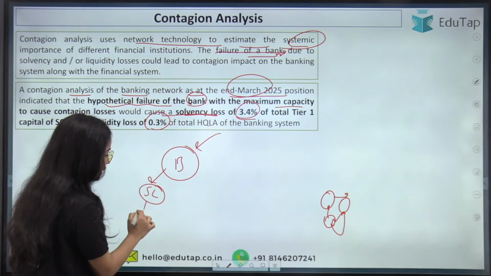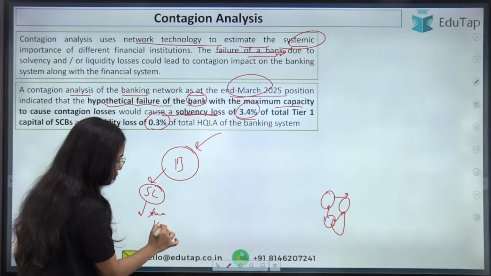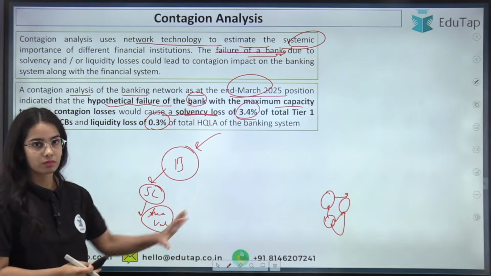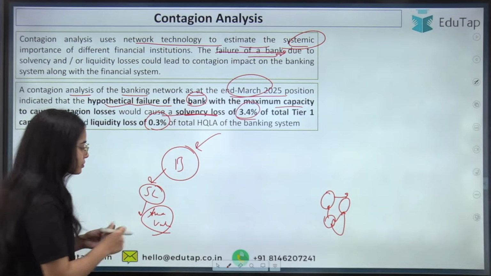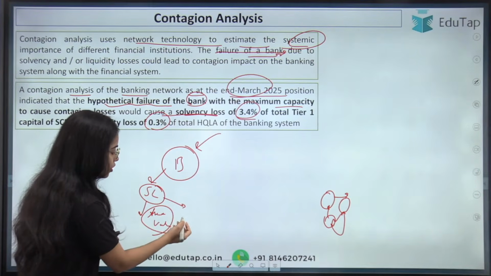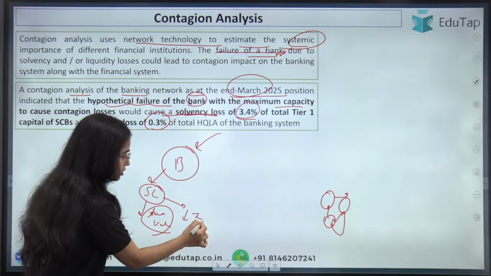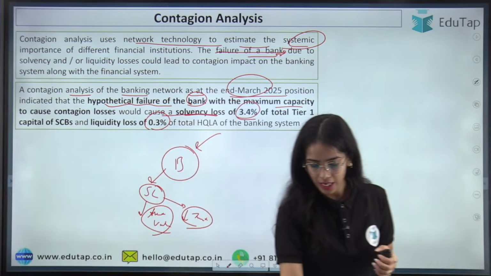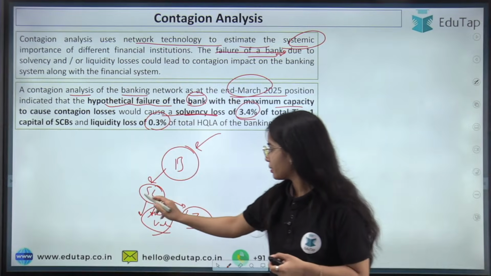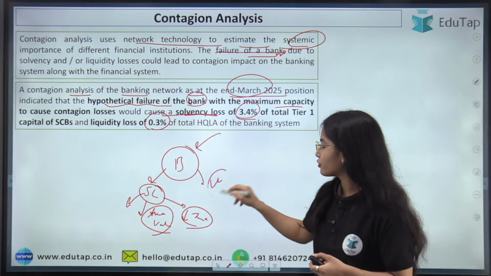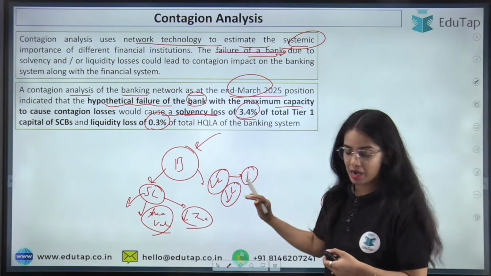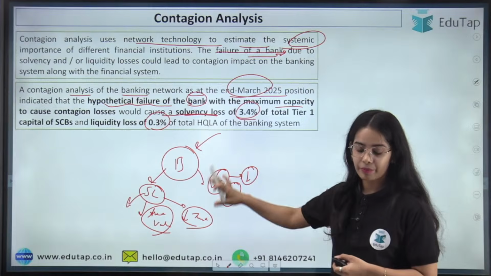Solvency loss means decrease in the asset value of the banks or decrease in the asset value of the banking system. Solvency loss can also be in the form of decrease in the trust of the people, and the liquidity loss will be in the form of decrease in liquidity with the banks, decrease in the reserves of the banks and such. Okay, so this is the basic idea.